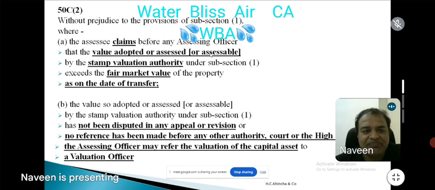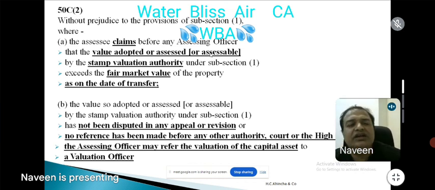So 50C(2) is telling that the assessee makes a claim before the AO that the value adopted, assessed or assessable by the stamp valuation authority, the 2 crores, exceeds the fair market value as on the date of transfer. What is the fair market value? 1.5 crores. So you have to make a claim. The question is, the assessee claims before the AO.